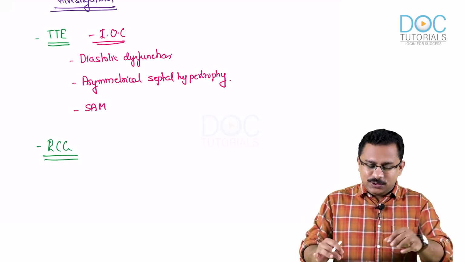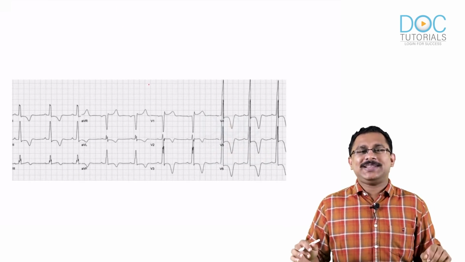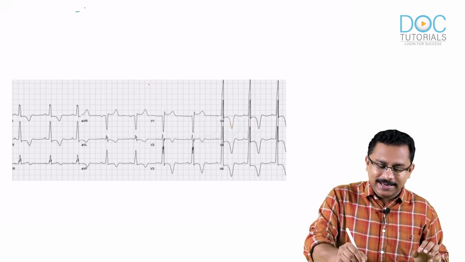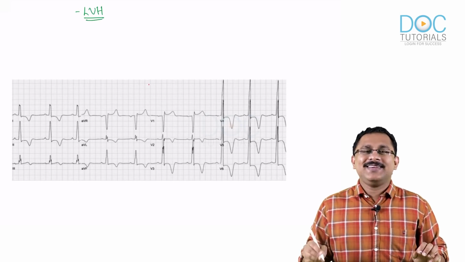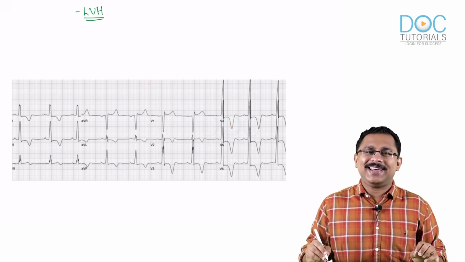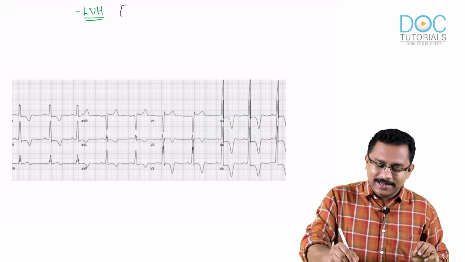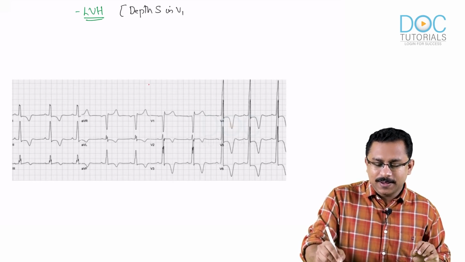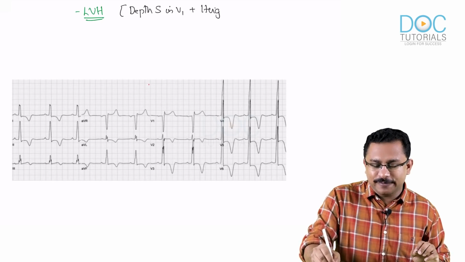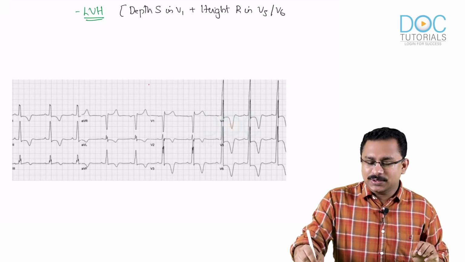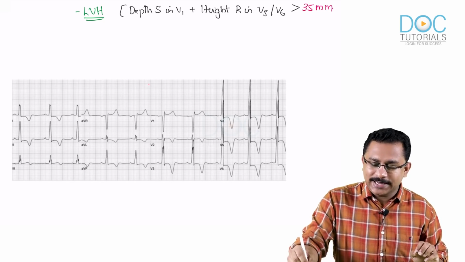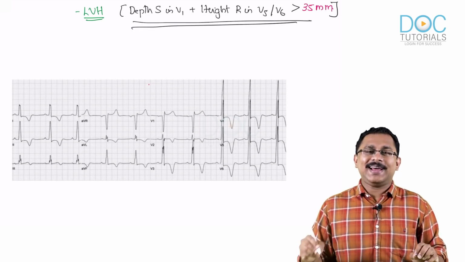When you take the ECG, I'll just show you a sample ECG of a patient with hypertrophic cardiomyopathy. Always remember, one finding that you will definitely get is left ventricular hypertrophy. And what is the objective evidence of left ventricular hypertrophy? Well, the depth of S wave in V1 plus the height of R wave in V5 or V6. So this actually goes above what? 35 millimeter. So that is when you say that there is evidence of left ventricular hypertrophy.